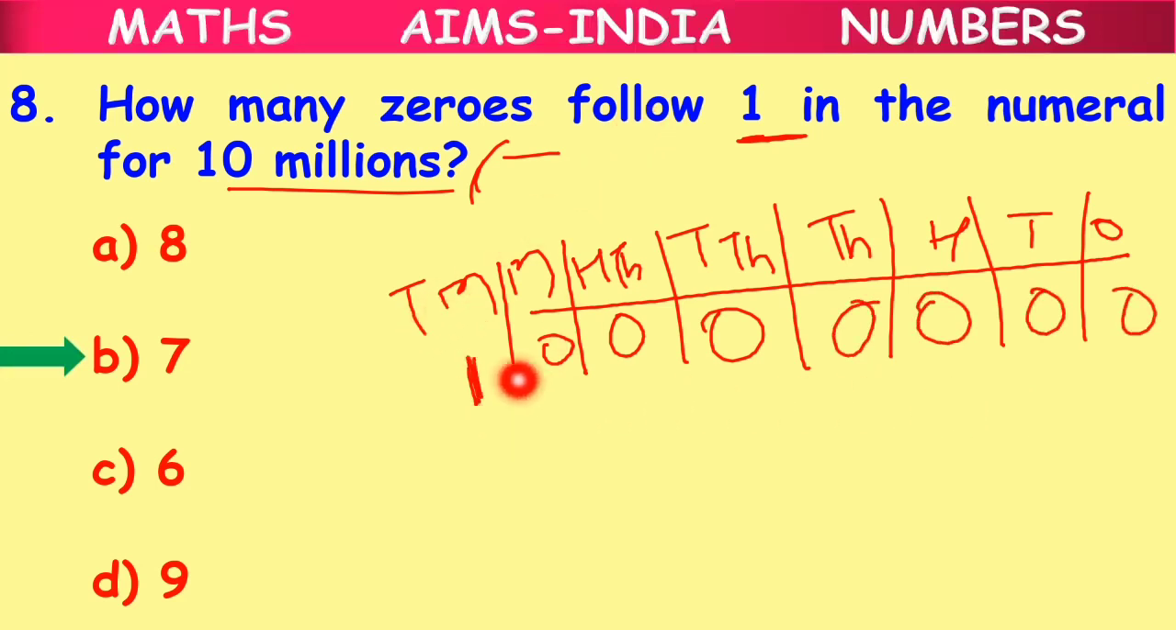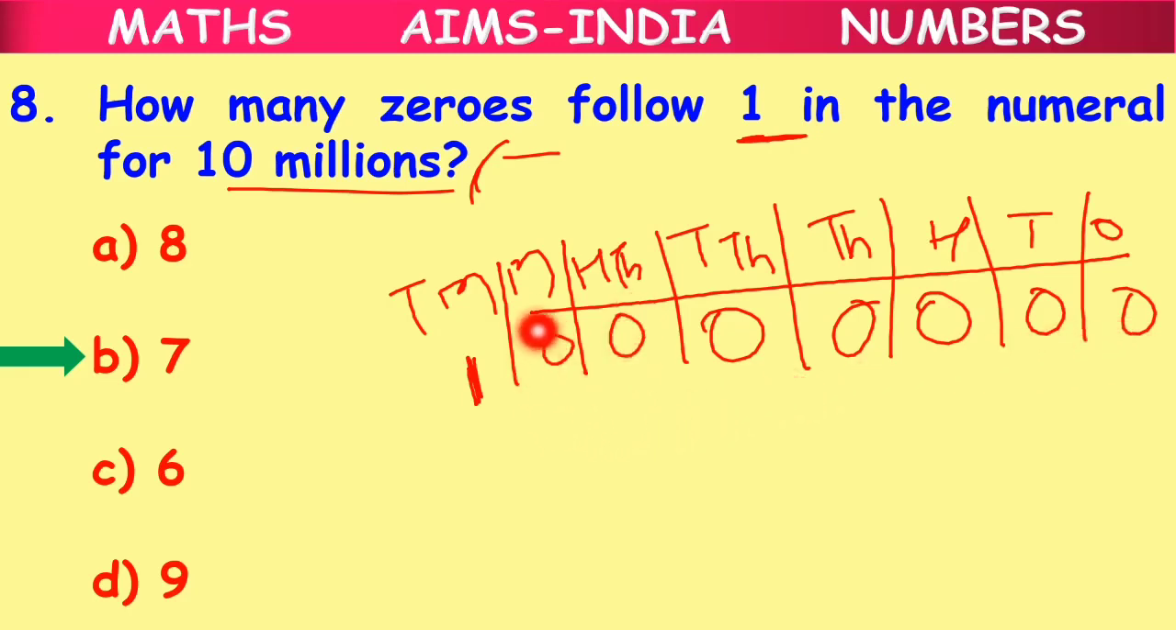Follow means coming after. When you say someone is following you or the dog is following you, what do we mean? The dog is coming after you, from your back. In the same way here, how many zeros follow 1 means how many zeros come after 1 in 10 millions. Fill up the 10 millions place with 1 and all the remaining places with 0.